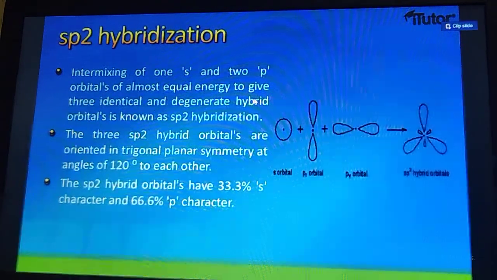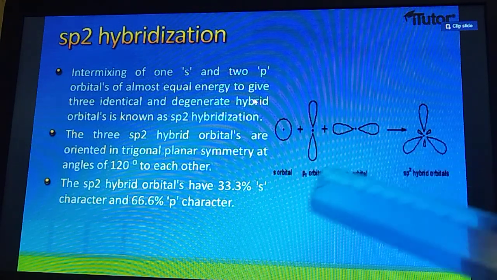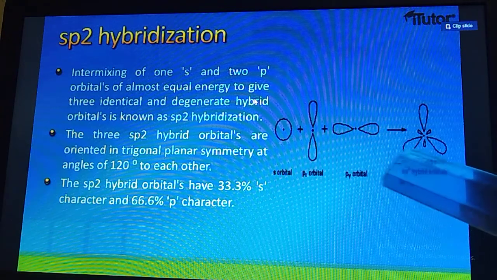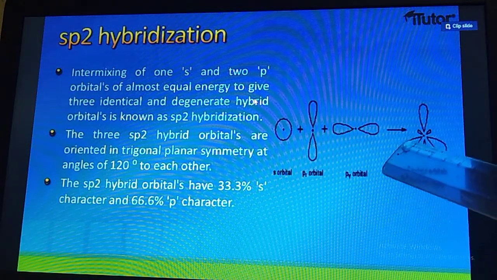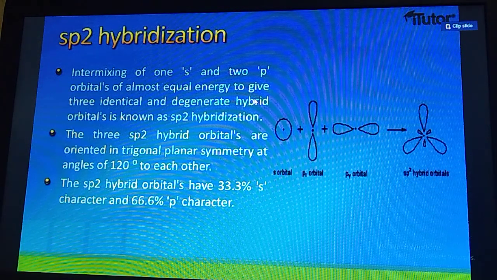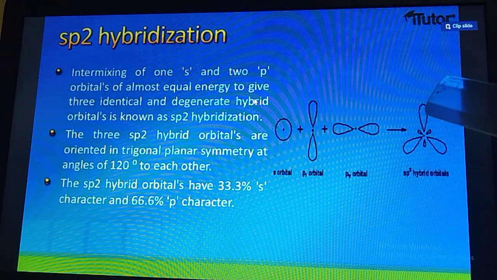Now go to the next one, students, sp2 hybridization. When you go to sp2 hybridization, you check, students, firstly one s orbital and two p orbitals. Suppose pz and py orbitals are combining, so they give three new orbitals, 1, 2, 3. All three orbitals are known as sp2 hybrid orbitals. And what would be the shape, students? That is trigonal planar. If you see here, students, this forms a trigonal shape and it is in a plane.